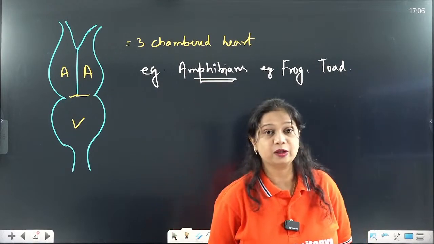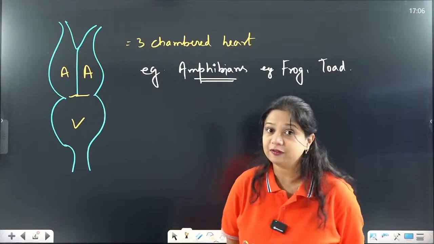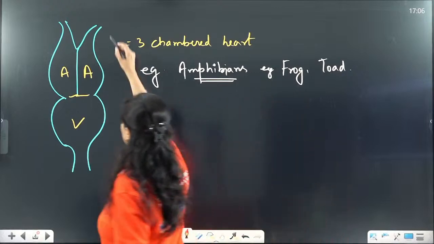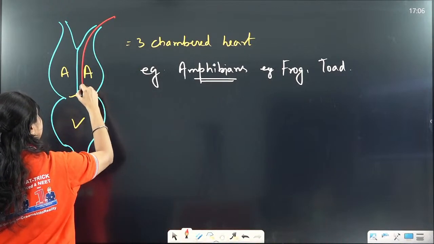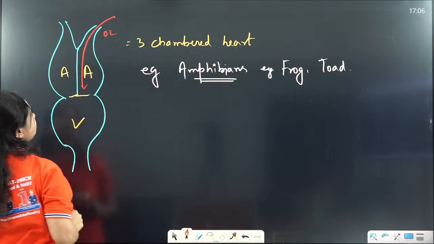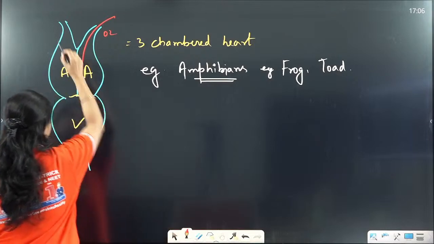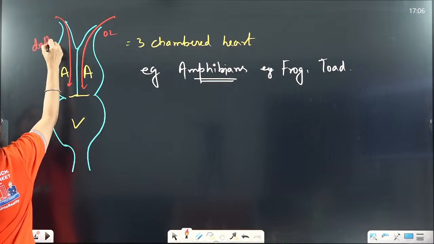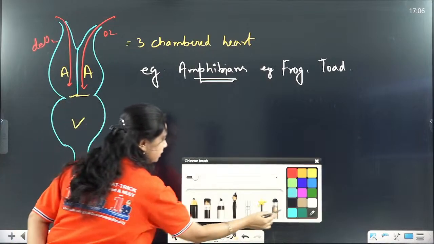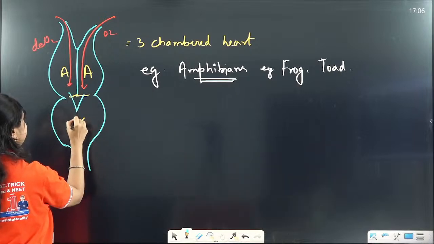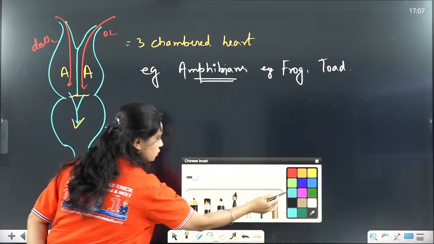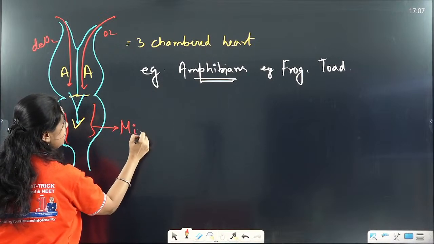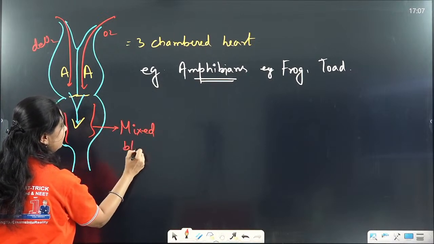Now, how does the circulation take place in the three-chambered heart? Oxygenated blood enters through the left side, the deoxygenated blood enters through the right side, and in the ventricle these two bloods undergo intermixing. So there is mixed blood in the ventricle.